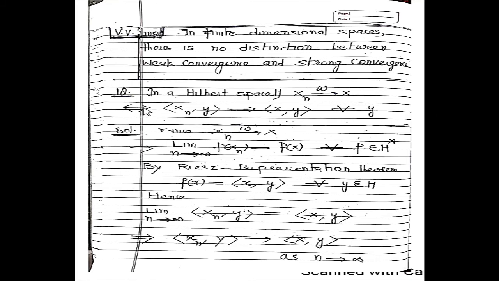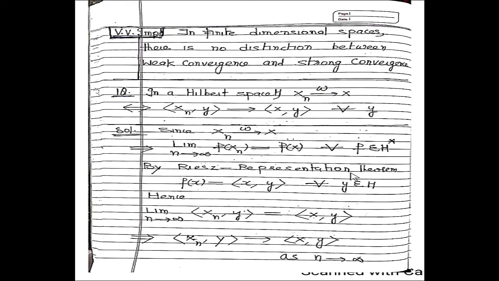Now question number 1. In a Hilbert space, xn is weakly convergent to x if and only if the inner product of xn comma y approaches x comma y for every y belongs to H, where H is a Hilbert space. Now first, by definition of weak convergence, it implies these values.